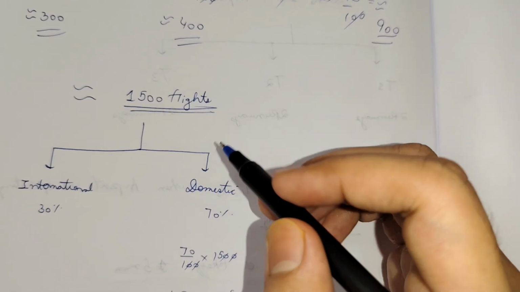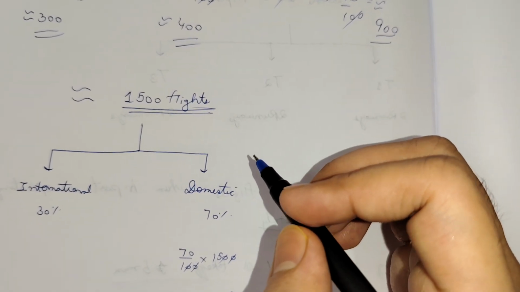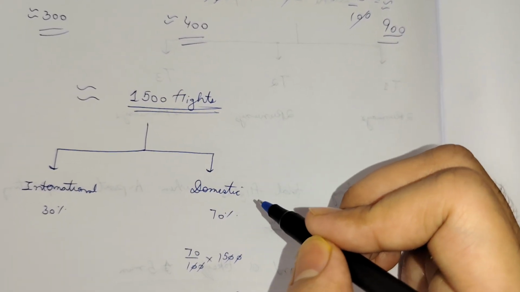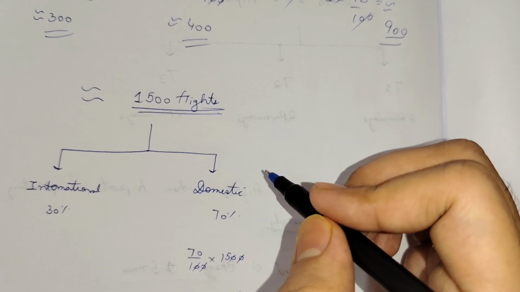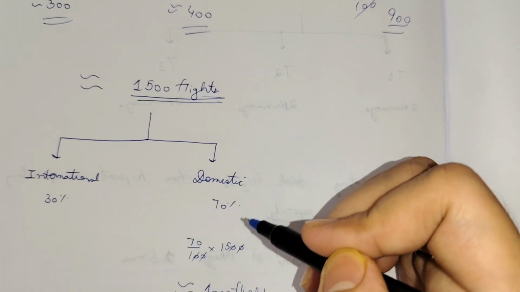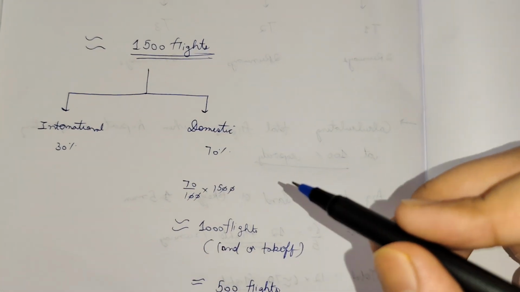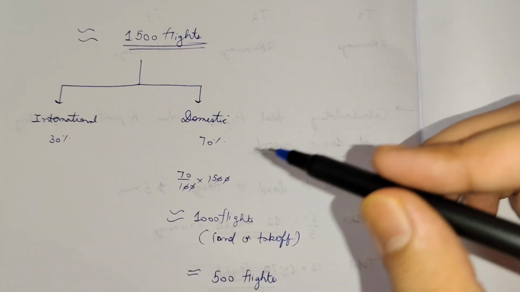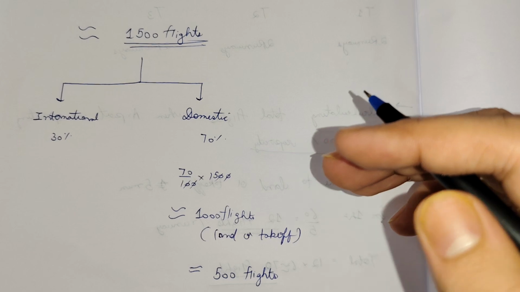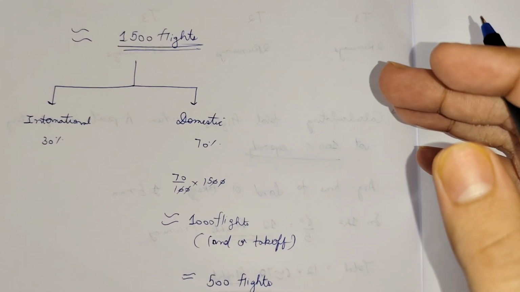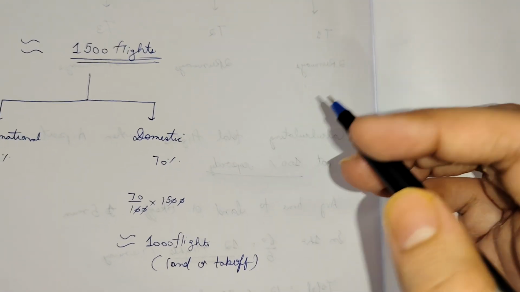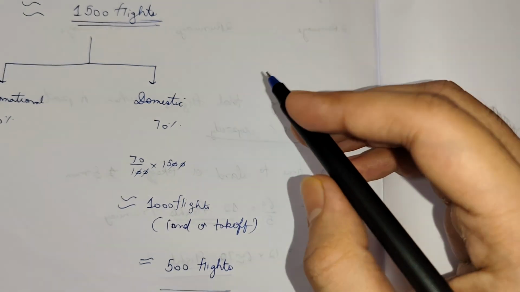Since India has more domestic flights due to more demand for them, assuming 70% domestic flights and 30% international flights, I calculated 70% of 1500, which is around 1000 flights landing or taking off. Since a flight needs both landing and takeoff, I divided it by 2.